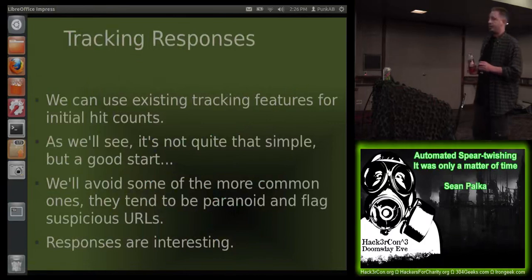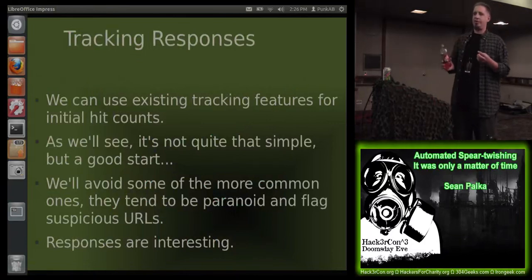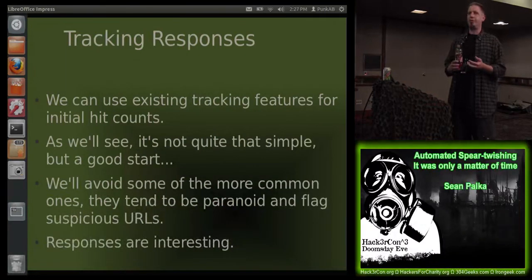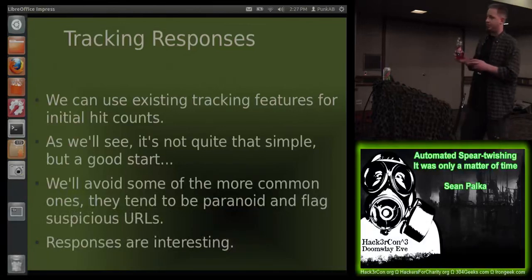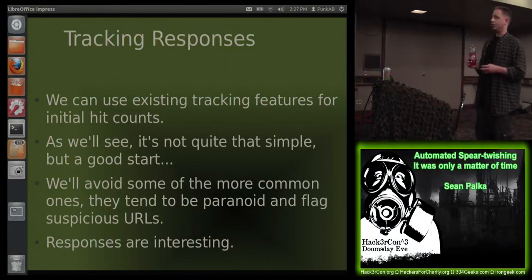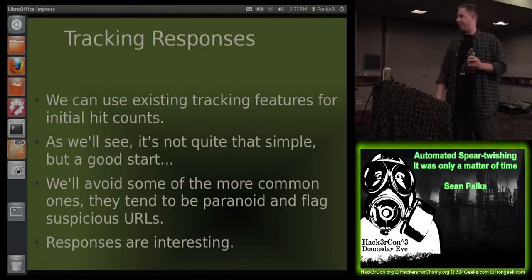So the next question we have is tracking responses. We can use various URL shortening services like Google, and they usually provide some sort of "here's how many people have clicked on your URL." It's not quite that simple when we're trying to actually determine whether someone's been caught by our attack. And we also want to avoid some of the more common ones like Google. They tend to get all iffy and paranoid and start flagging things as suspicious. So we wanted to find one that doesn't do that.